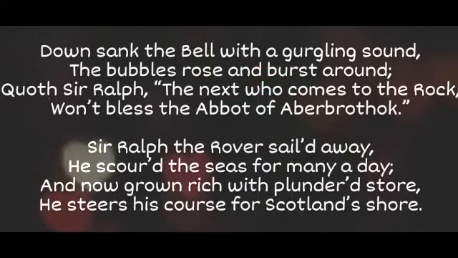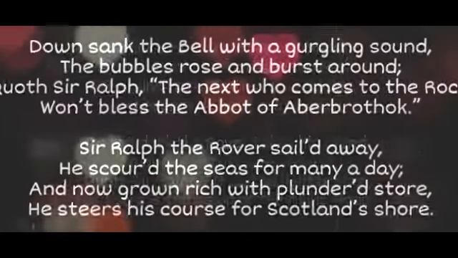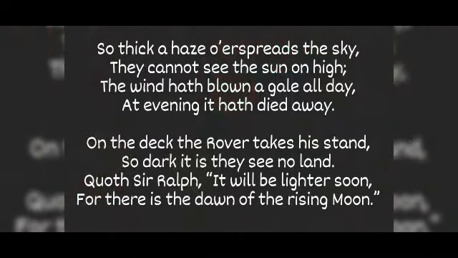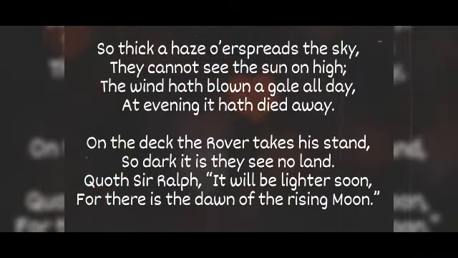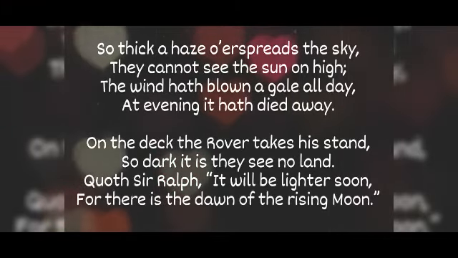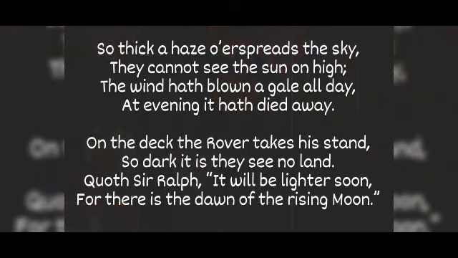Now this is a third type of environment. So thick a haze overspreads the sky, they cannot see the sun on high. So thick a haze means fog. The entire sky is covered with fog, so thick that they cannot see the sun on high. High means in the afternoon. So even in the afternoon, the sun is not visible.